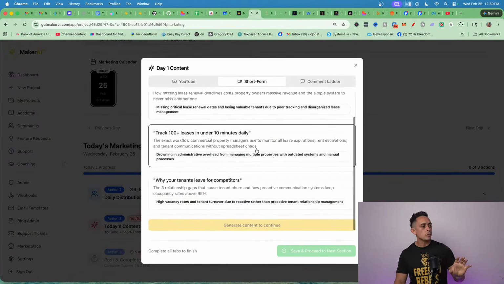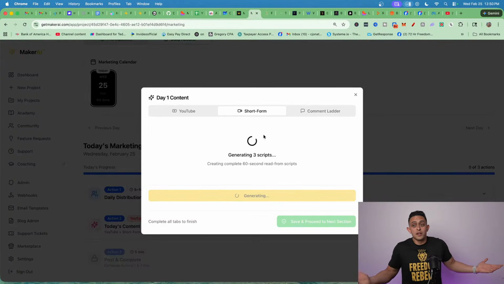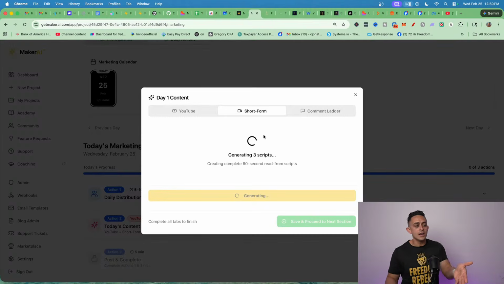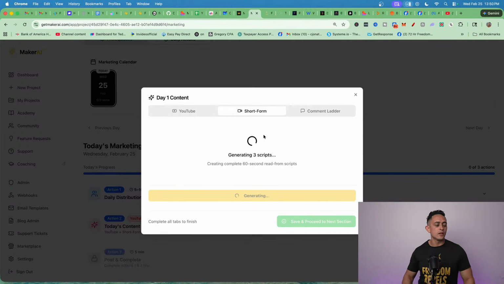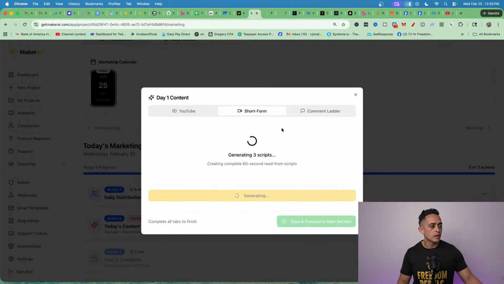As you can see right here, let's just say you like, here's a good one. This is really good. Actually, I lost a 50K tenant because of this mistake. That's a pretty good hook, right? If that's your pain point and you're addressing that pain point, that's a strong hook, right? So you can see right here, it's going to generate the scripts for that. Okay. All right. So it's generating that. And then last thing here, let me see here. I want to see if it generates one of these so I can show you.